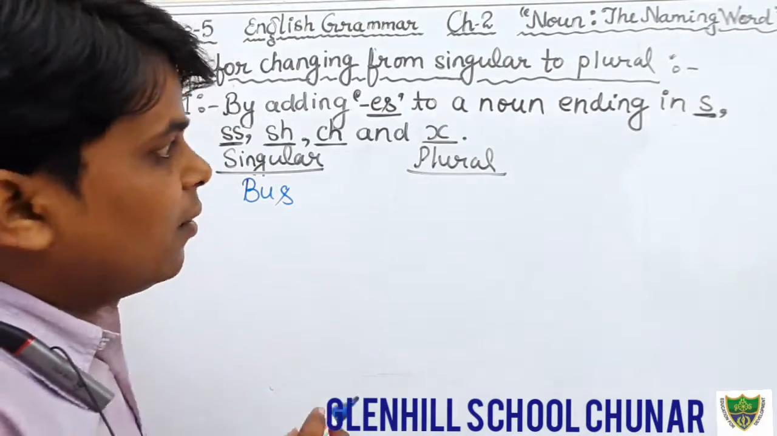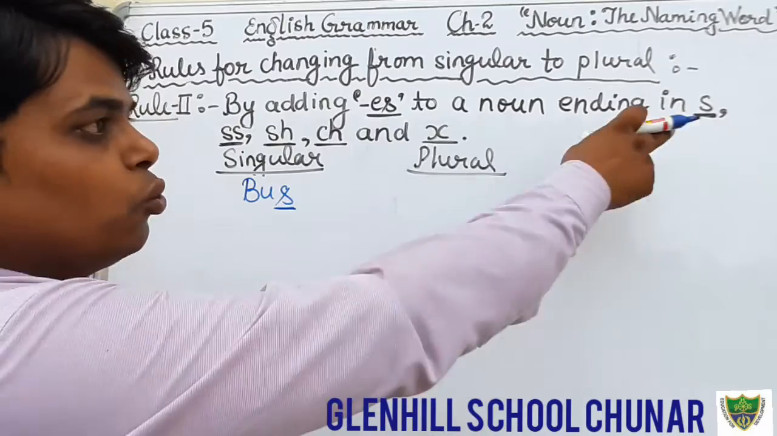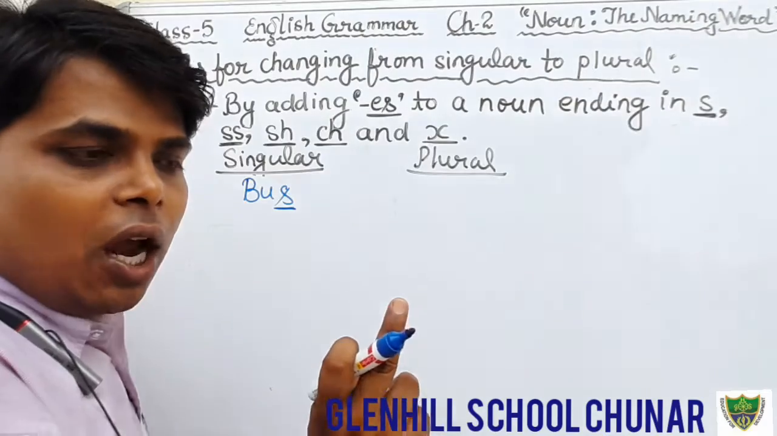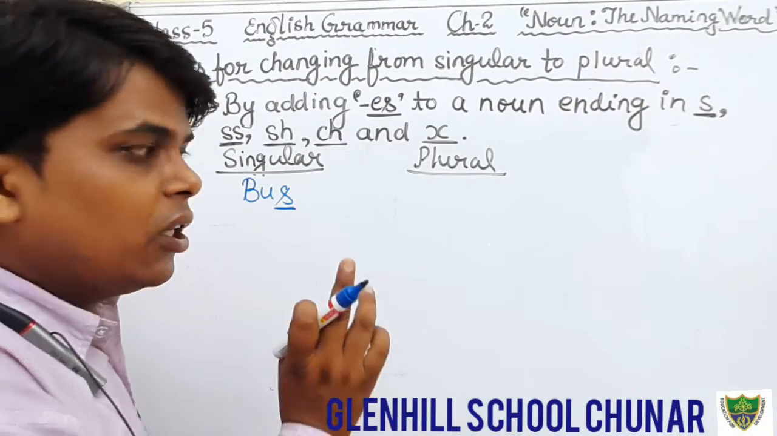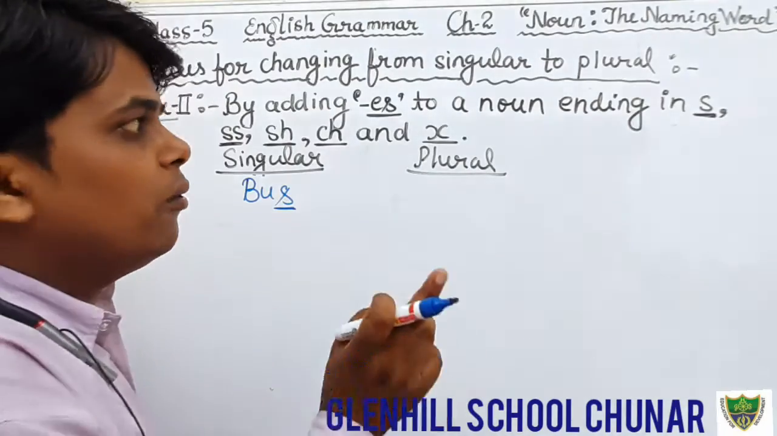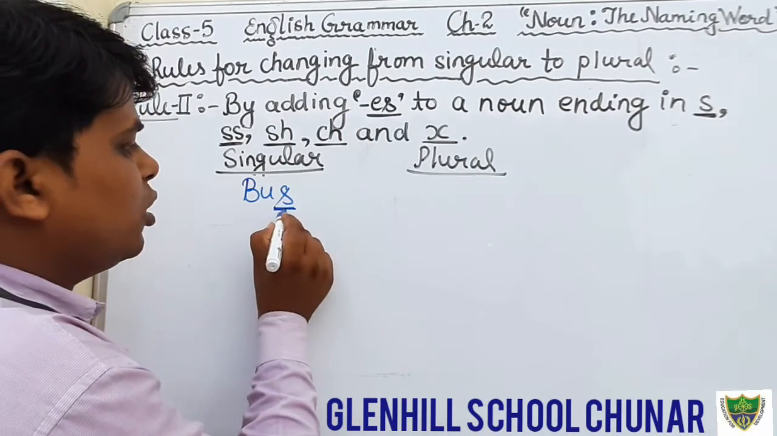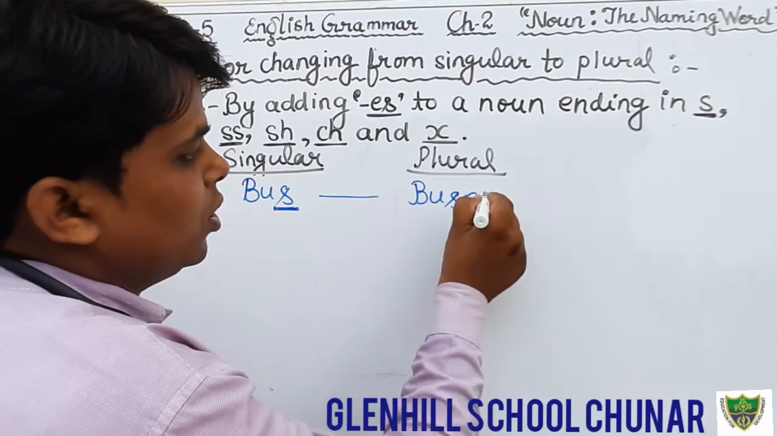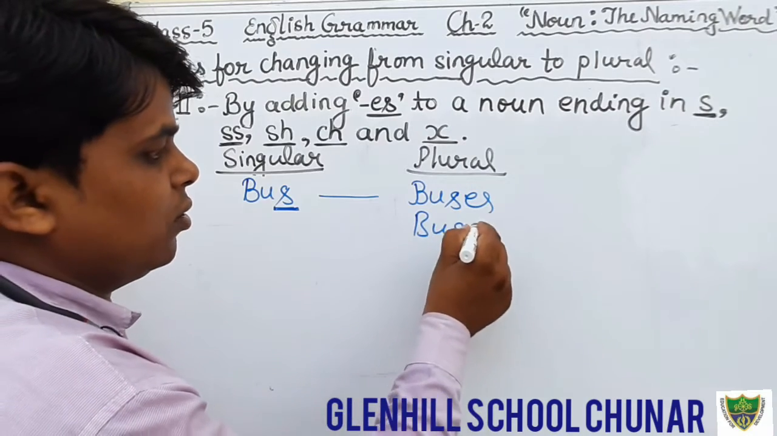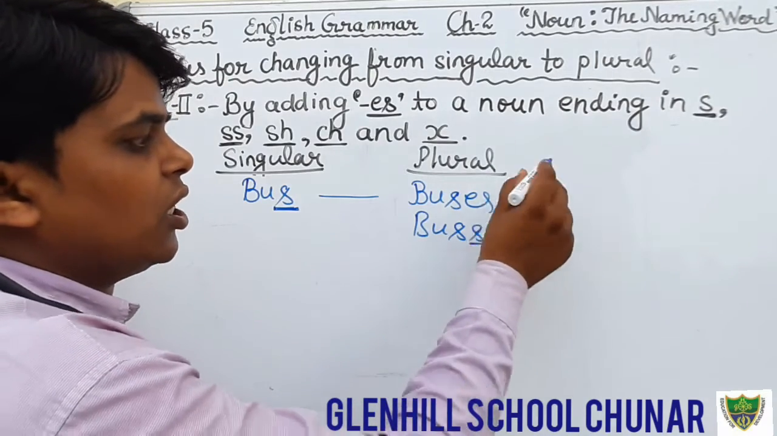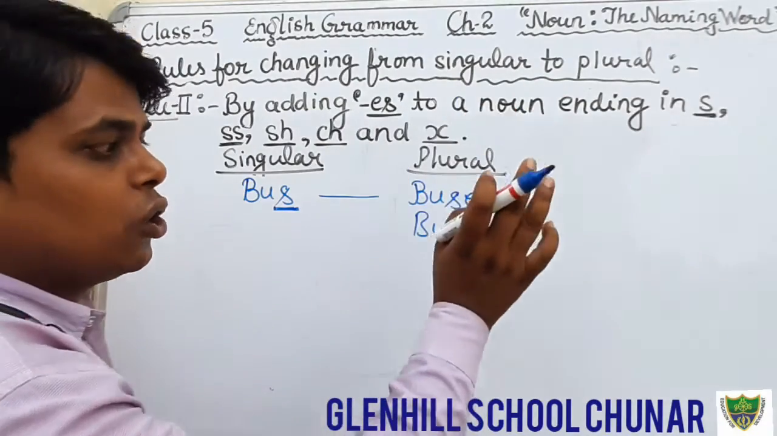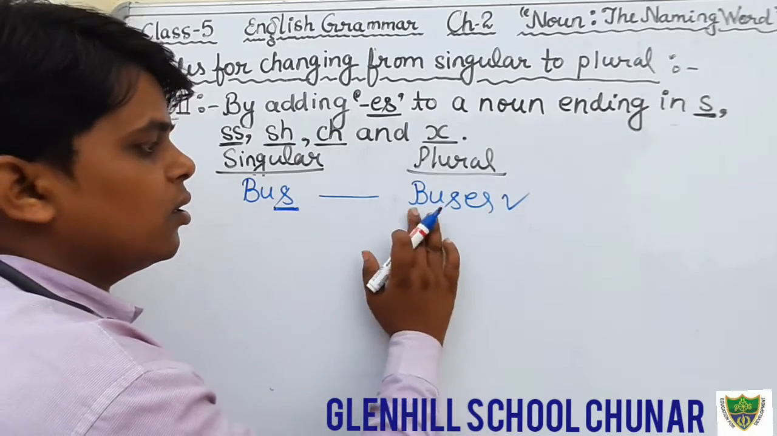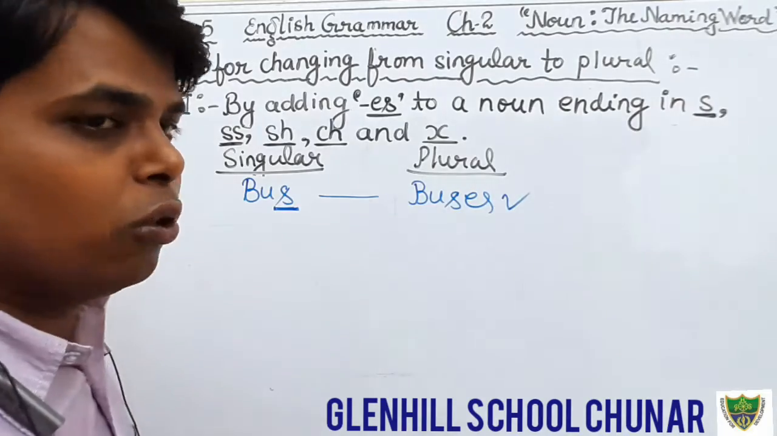Bus is singular, but it ends with s. As the rule says, if any noun ends with s, then for making that singular noun into plural, we will add es. So here it ends with s, therefore for making plural we will add es: buses. We will not add only s. That is wrong, and this is correct, because it is a rule that you have to learn. Keep the rule in your mind, then only you can change into the plural.